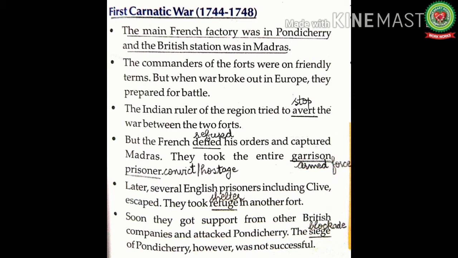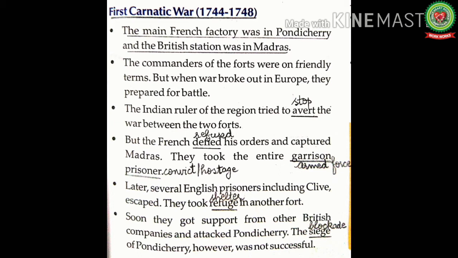The commanders of the forts were on friendly terms, but when the war broke out in Europe, they prepared for battle. Means earlier the leaders of both the French and the British were on friendly terms, but as soon as the war broke out in Europe, both the French and the English started preparing for battle in India too. The Indian ruler of the region tried to avert the war between the two forts.